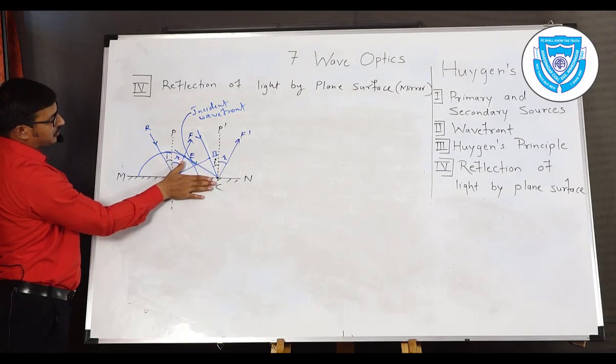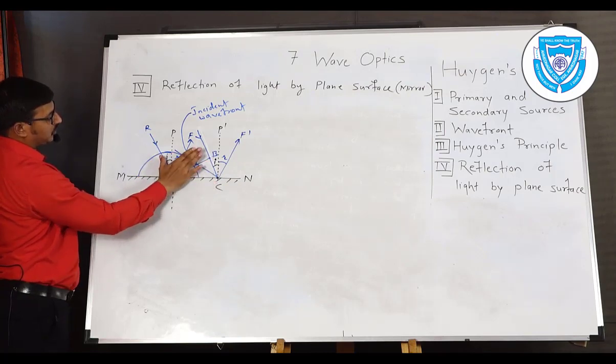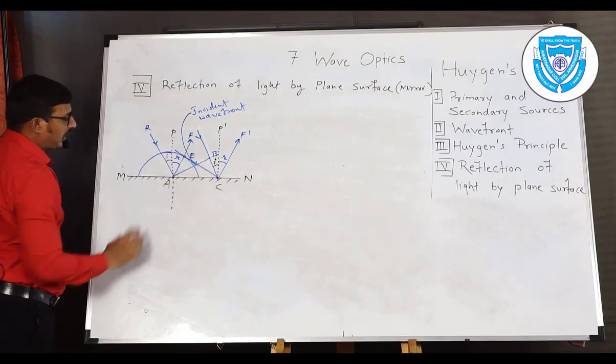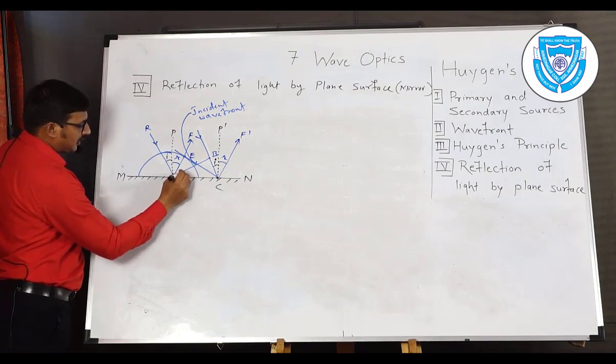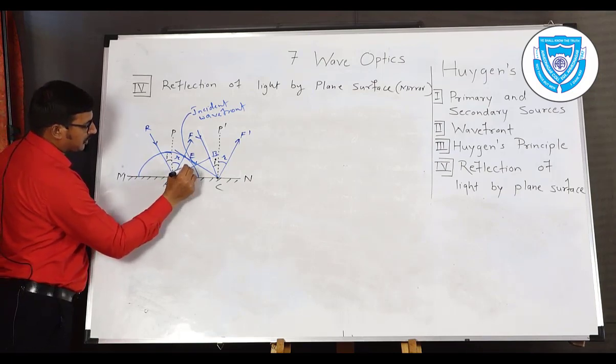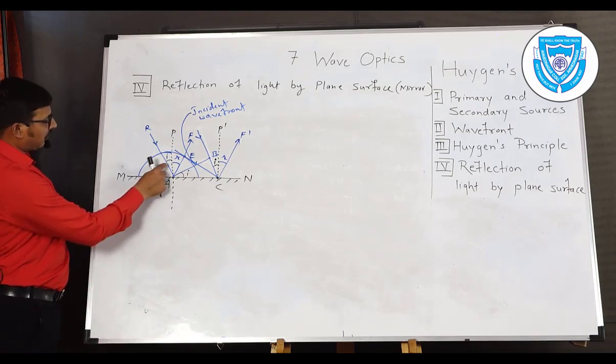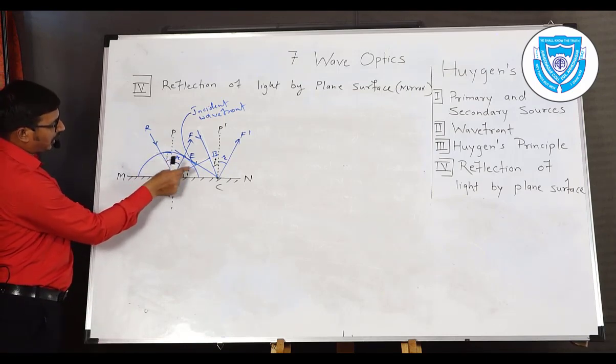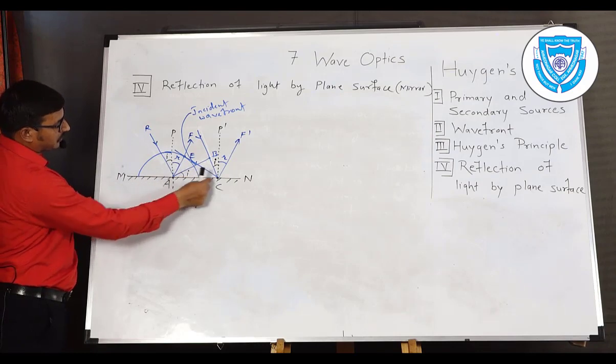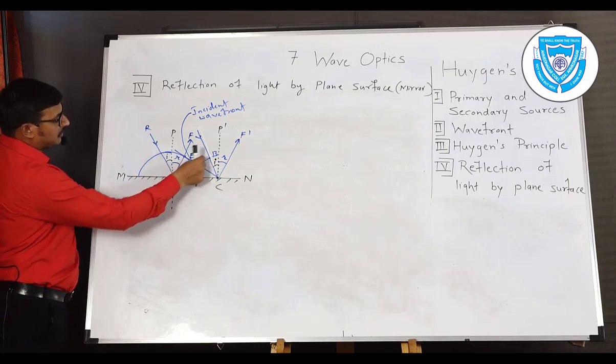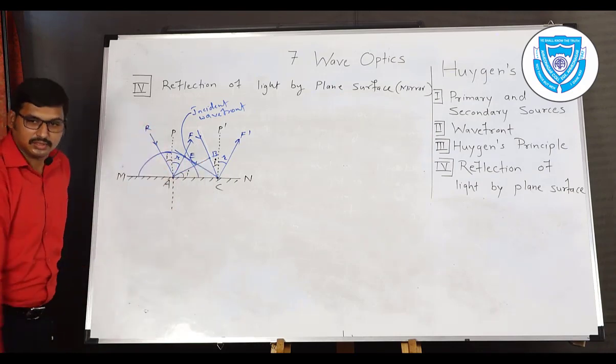Similarly, the surface of the mirror and the wavefront also have the same angle I. So this will be angle I, this will be angle I, and here also we have the angle of incidence, by geometry of the figure, which is the complicated part of this diagram. So the angle of incidence I is between the surface of the mirror as well as the wavefront surface like this.